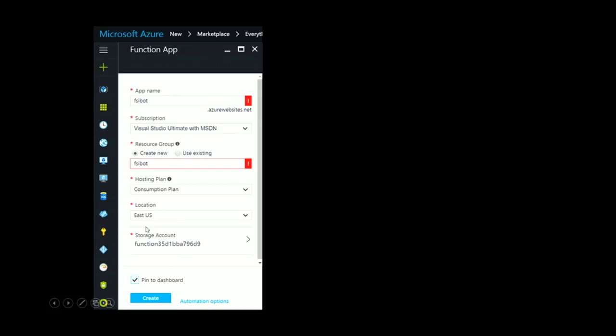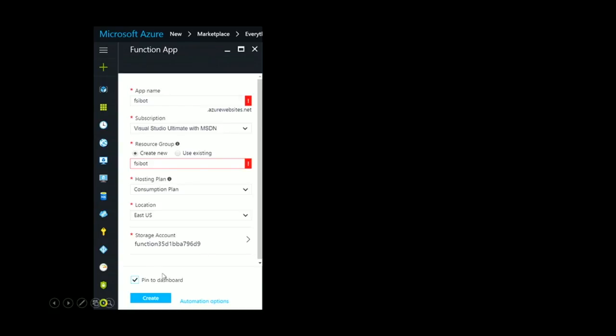You will also need to pick a storage account. One recommendation here is that by default, it's going to create for you automatically a storage account with a very cryptic name like 35D1BBA796. I would recommend that you don't pick the default one, but rename it, because at some point, if you start to have many storage accounts with cryptic names, it gets a bit complicated to know what's where. So just give it a name is my personal advice.